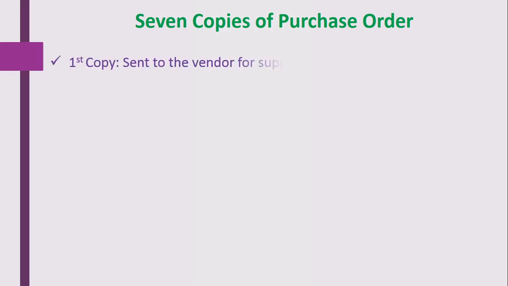The first copy is sent to the vendor for supply of the medicines. On the basis of that purchase order, the supplier will deliver the medicines required in the hospital.